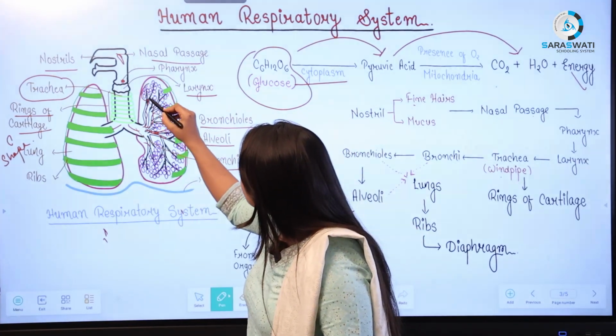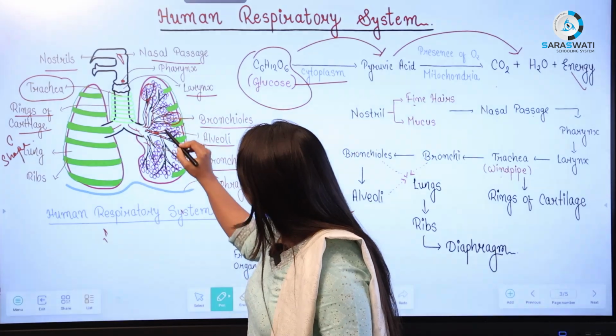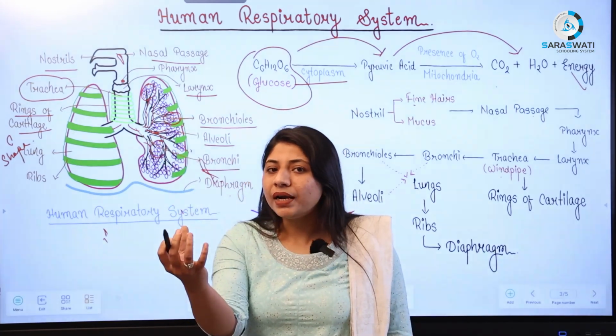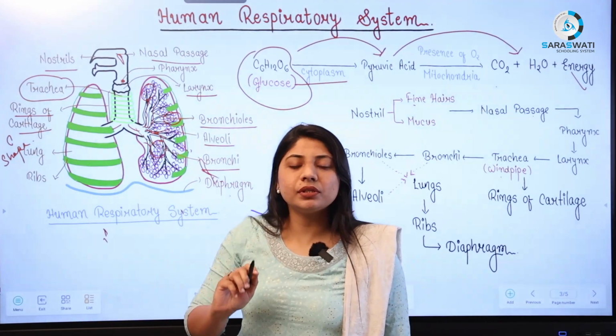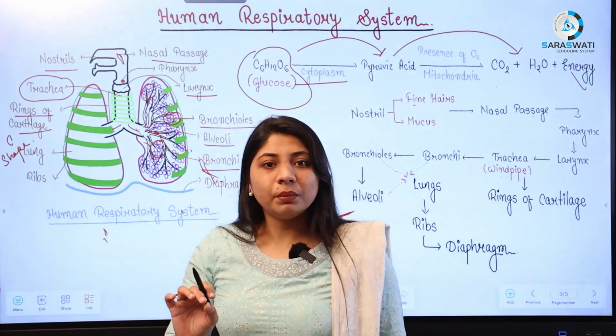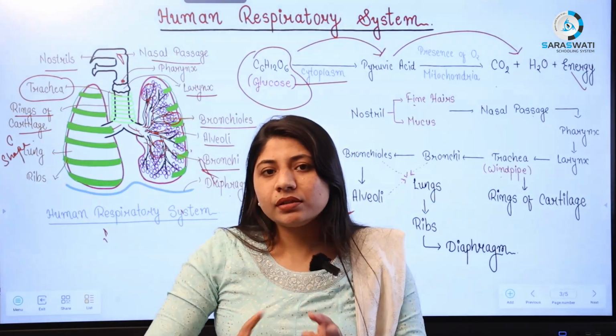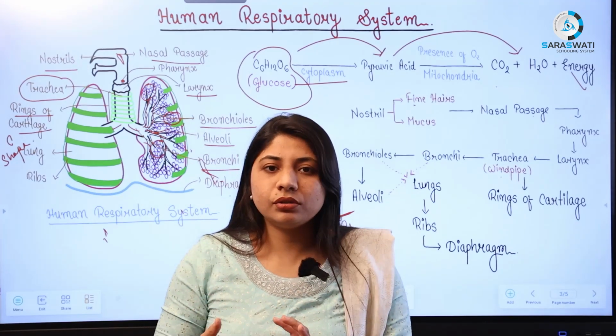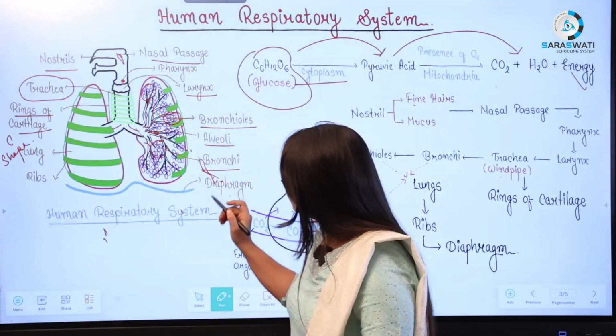Here you can see this balloon-like structure. This is known as alveoli, and one part of an alveoli, one circle, is known as an alveolar sac. Now, why is this known as a main part? Because we need to exchange the gases. We need to get the O2 and we need to exhale the CO2. So this exchange occurs here.